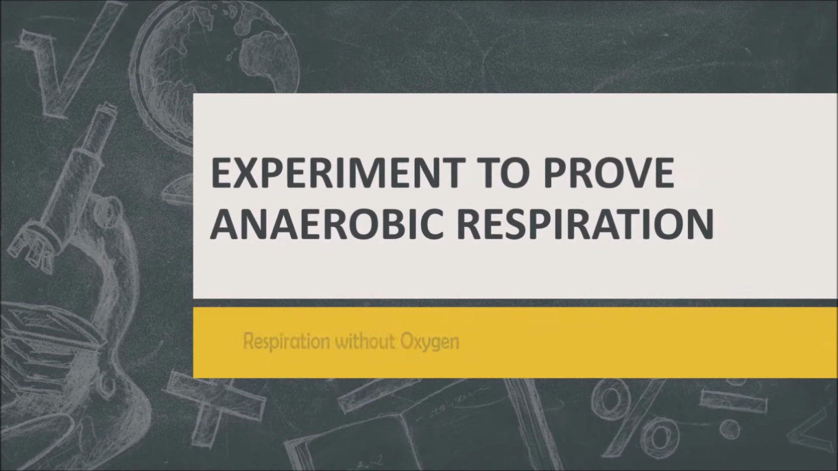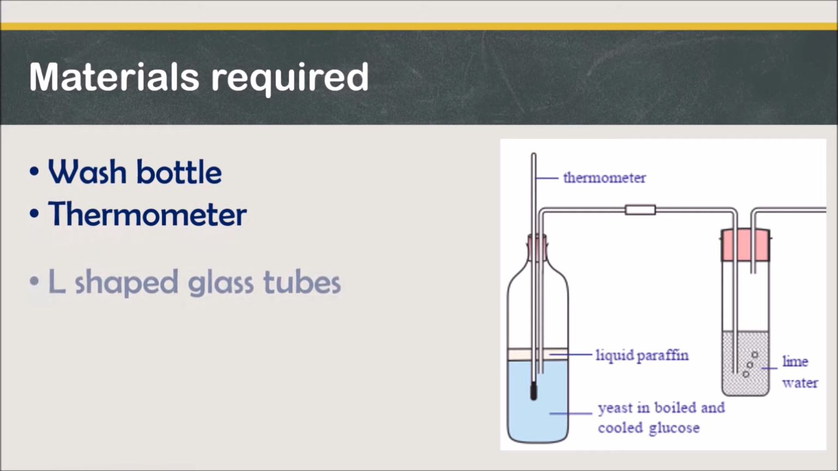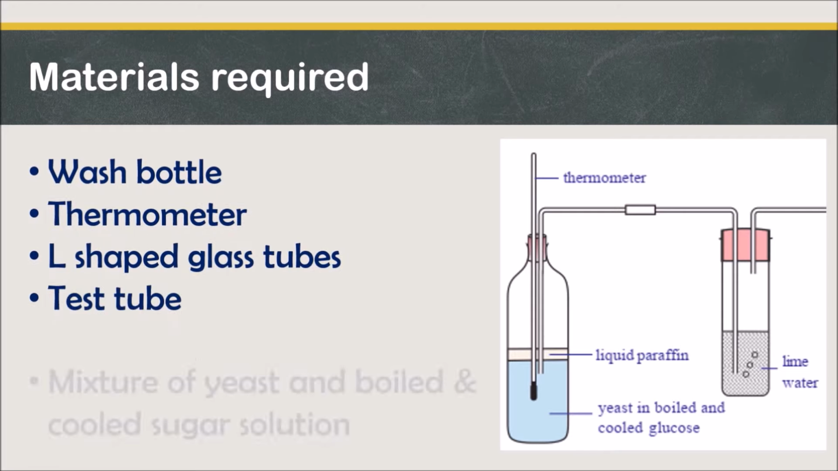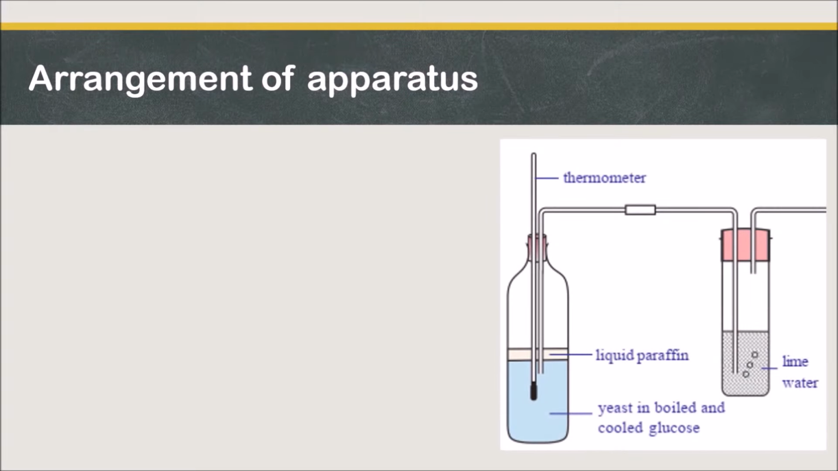Experiment to prove anaerobic respiration, that is the respiration without oxygen. Let us see what are the materials required for this experiment. They are wash bottle, thermometer, L-shaped glass tubes, test tube, mixture of yeast and boiled and cooled sugar solution, as well as liquid paraffin. And how are these materials and apparatus used or arranged?